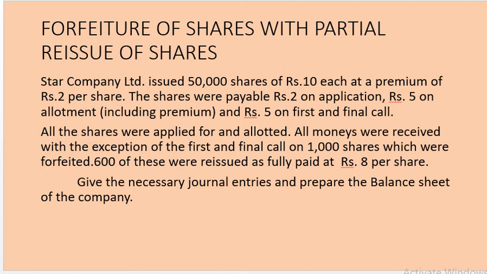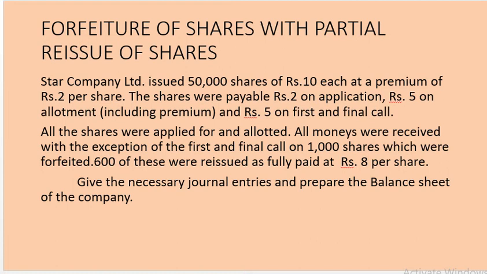Now let me tell you how to do this problem. In this problem, the company is issuing 50,000 shares of face value 10 rupees at a premium of rupees 2 per share. These shares were payable as rupees 2 on application, rupees 5 on allotment including premium, and rupees 5 on first and final call.